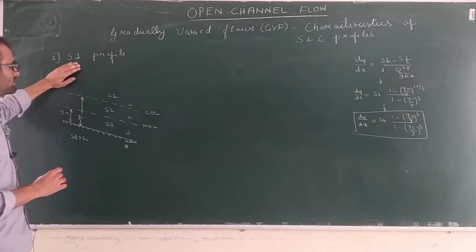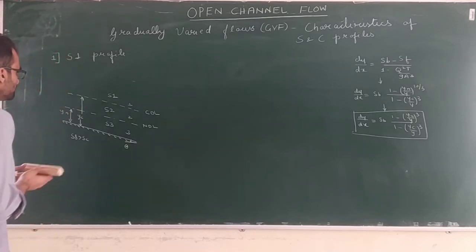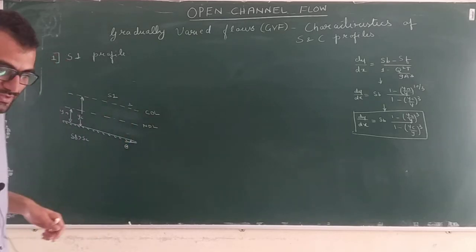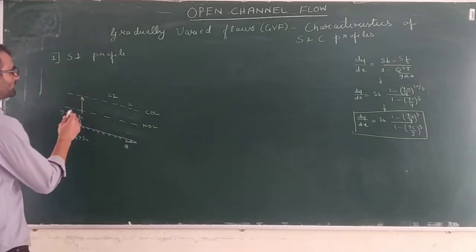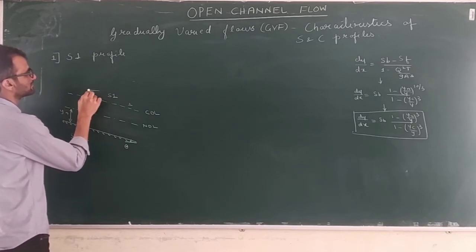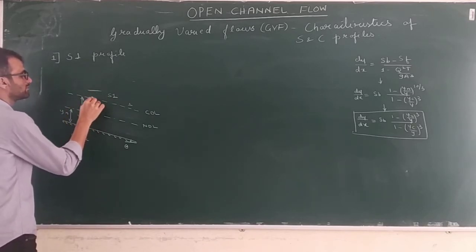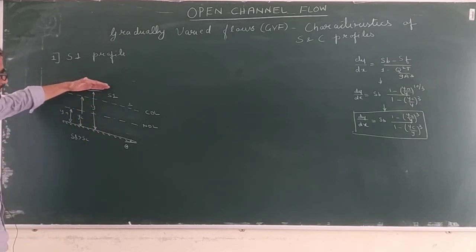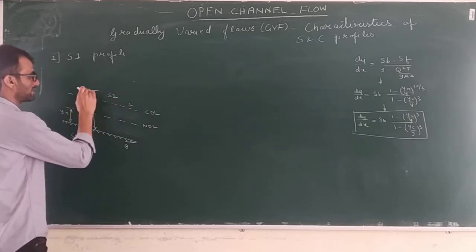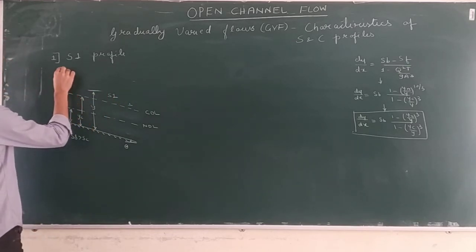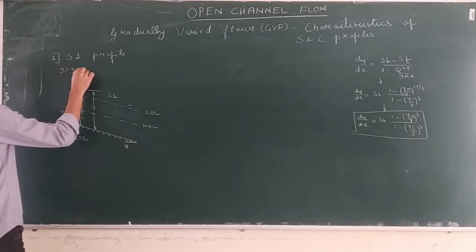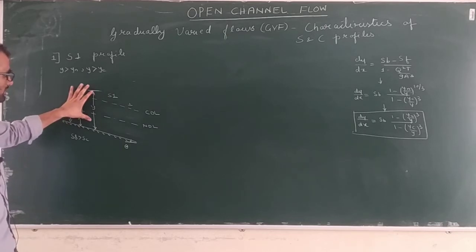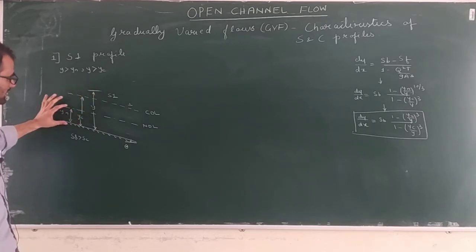So let's first study the S1 profile. For the S1 profile, the flow will be somewhere here, so the flow depth will be Y. Now when the GVF profile S1 is taking place, what is the condition? Y is greater than Yn and Y is greater than Yc both. You can see the flow depth is greater than both the critical depth and the normal depth.